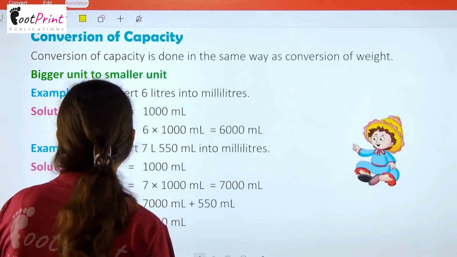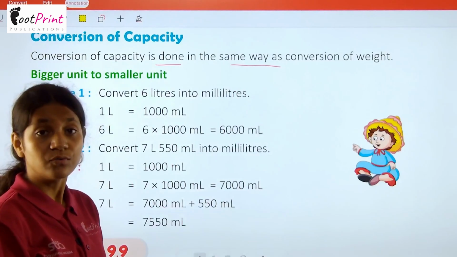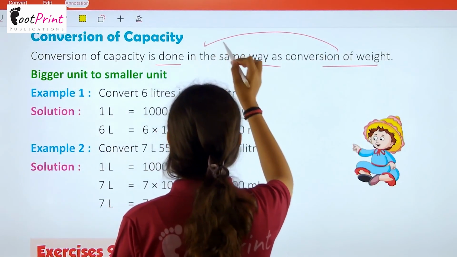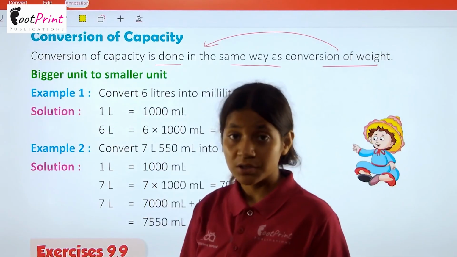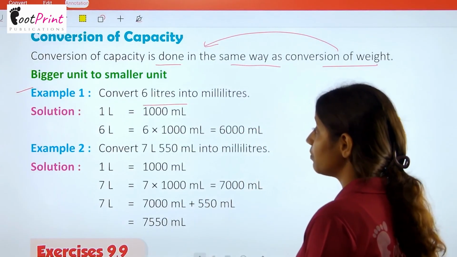Conversion of capacity. Conversion of capacity is done in the same way as conversion of weight. Just as we did in conversion of weight, we have to follow the same thing here. Firstly, we have bigger unit to smaller unit. So, example number 1 is convert 6 liter into milliliters.